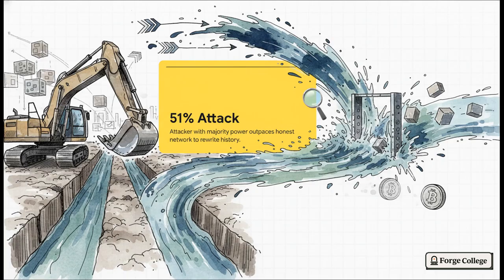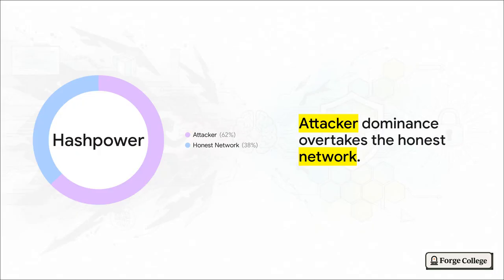So what they do is they spend money on the main river, wait for the transaction to look settled, and then, boom, they suddenly release the floodgates of their faster private river. This washes away the recent history, and they pull off what's called a double spend. Now, what's really interesting about this slide is the sheer math behind it. Let's put this into perspective.